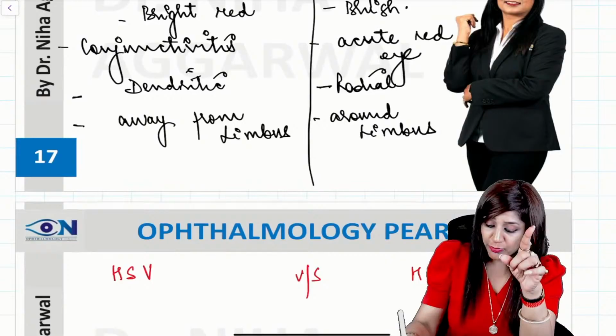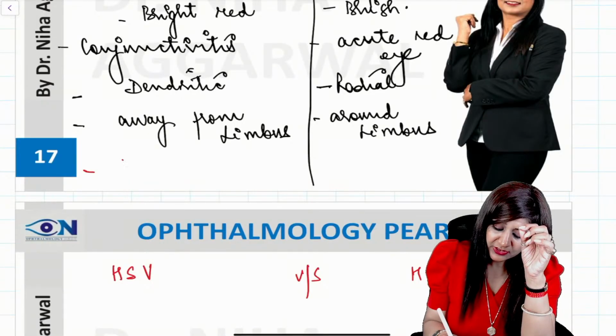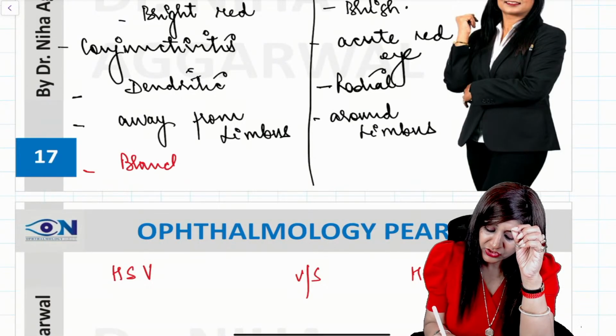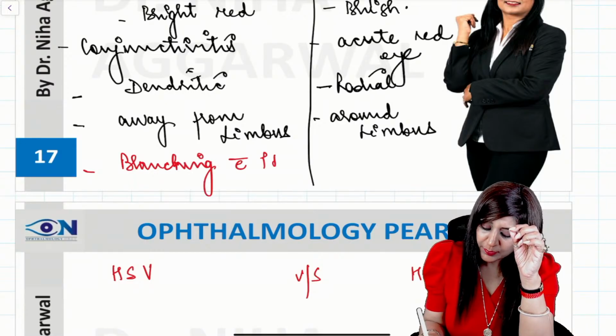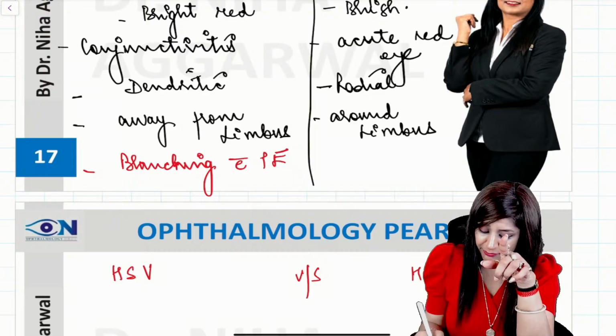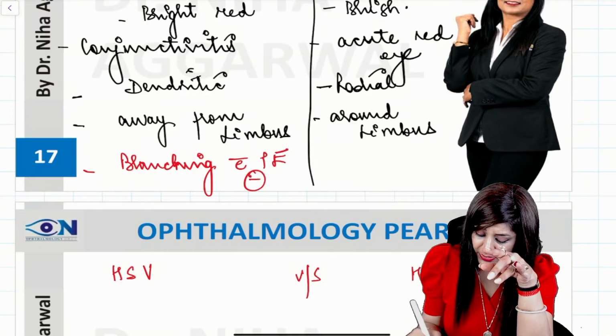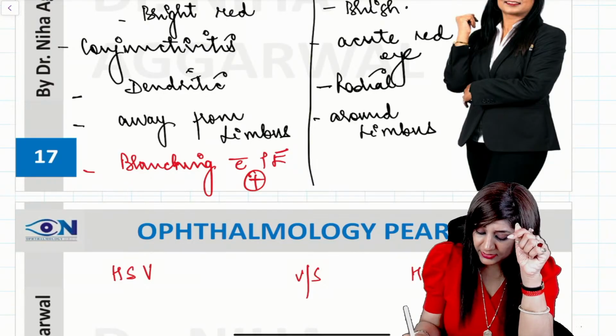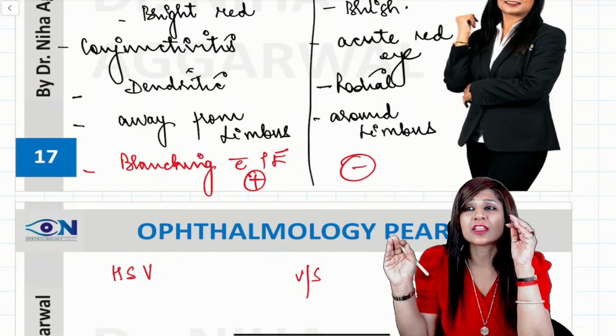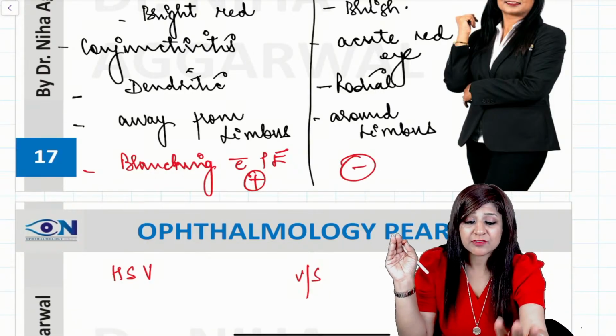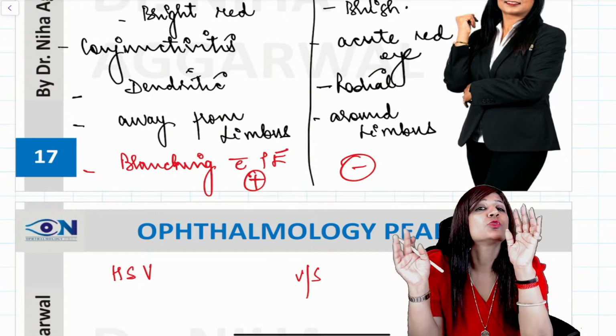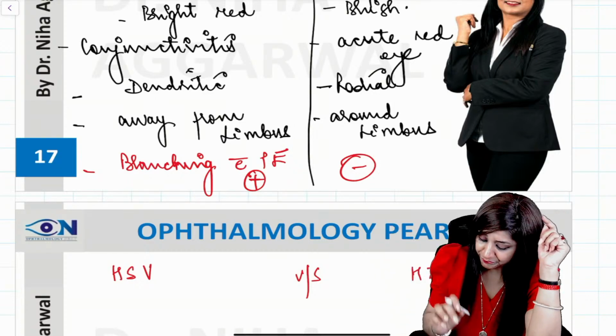And as I told you before also, the blanching is the most important thing, blanching with the phenylephrine. So when I talk about the blanching with the phenylephrine, it is absent here. It is present in the superficial, but it is absent in the deeper one. So again, this is the savior. If they have given you the blanching, then that is the most important thing.